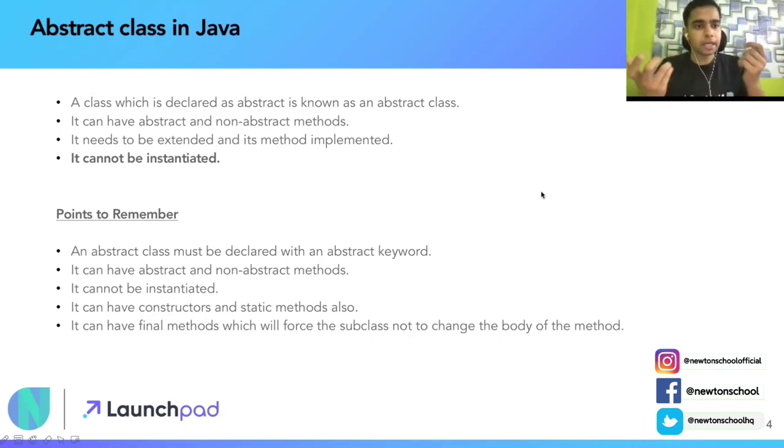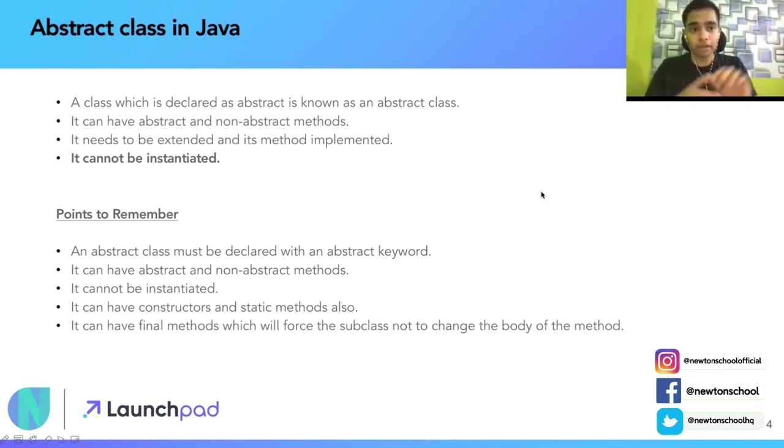Now, second point, what are abstract and non-abstract methods? Simply put, an abstract method does not have any implementation. I repeat, an abstract method does not have any implementation. So in a normal function, what do we do? We define the function name, right? Then we go for the implementation. That is called a normal method.